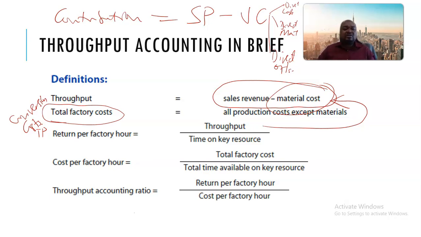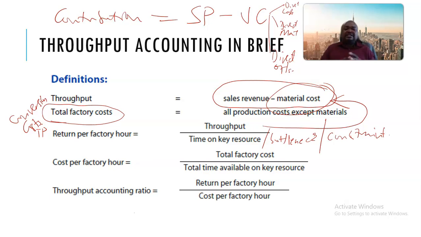The key resource is the same as the bottleneck resource or the constraint, or key limiting factor. All those terms are one and the same thing. This is why I'm saying this theory is also related to the theory of constraints.